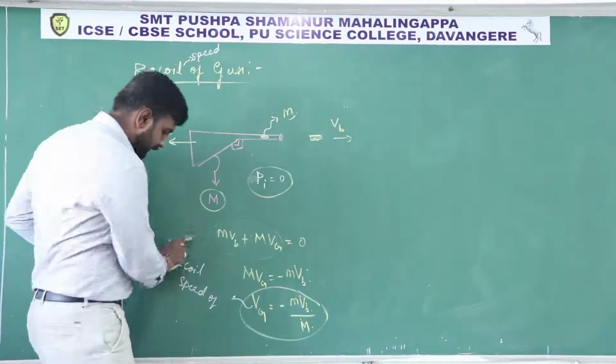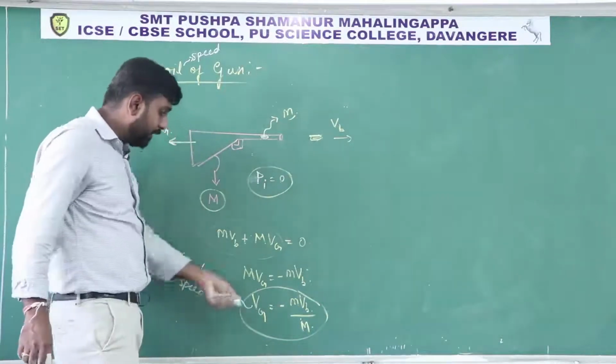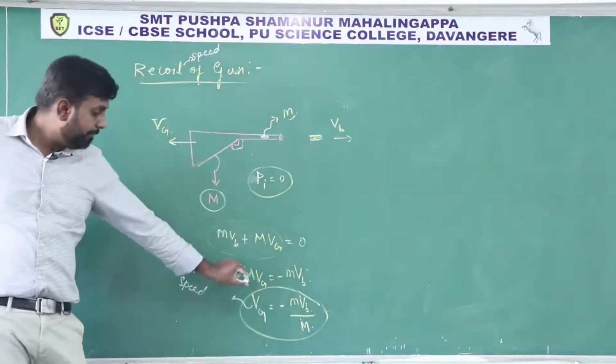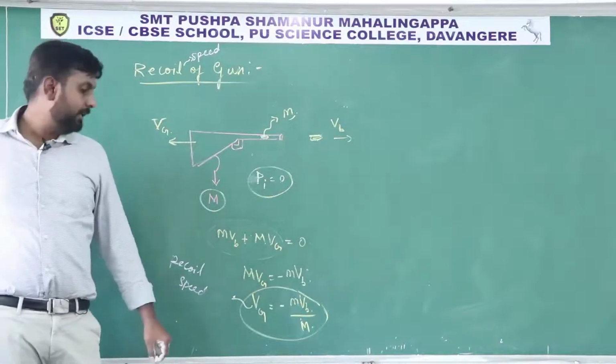That speed is called recoil speed. That expression is m Vb divided by capital M.